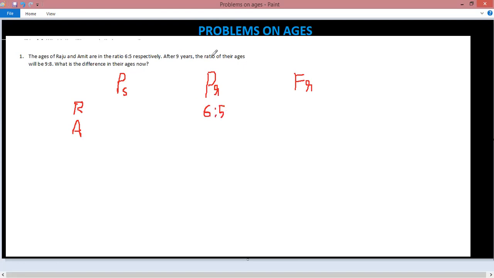Now after 9 years, their ages are in the ratio 9:8. What is the difference in their ages now? So that means you are required to find out the age of Raju minus the age of Amit. So let us take the age of Raju as 6x and the age of Amit as 5x. x is some value that needs to be determined.